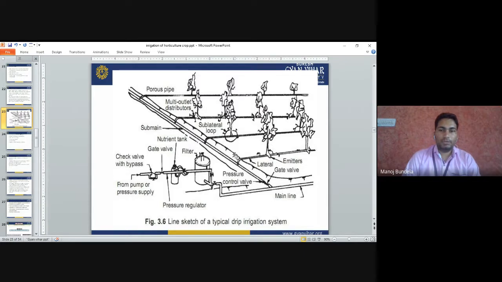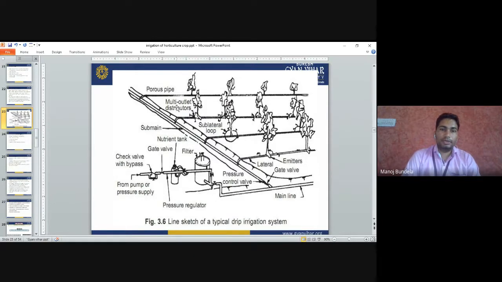When the water is supplied into the laterals, the emitters will be open and the water will come out and fall on the root surface of the plant, directly available to the roots. In a round zone the water will be supplied to the plants.